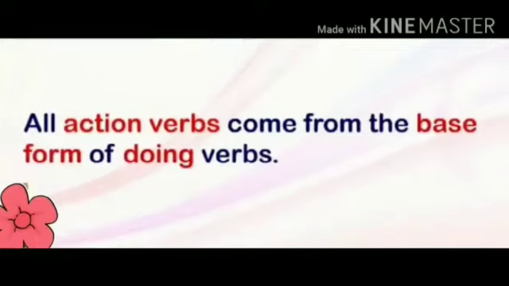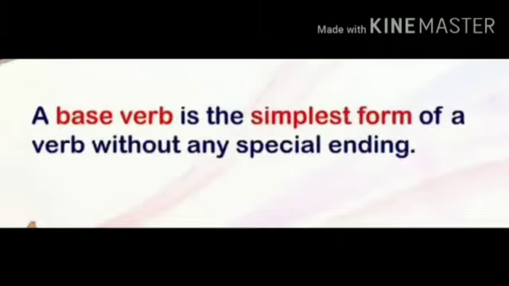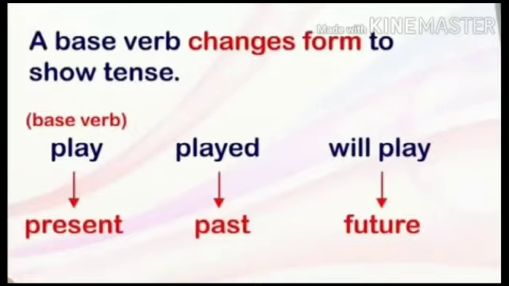All action verbs come from the base form of a doing verb. A base verb is the simplest form of a verb without any special ending. Here you can see a base verb changes form to show tense.